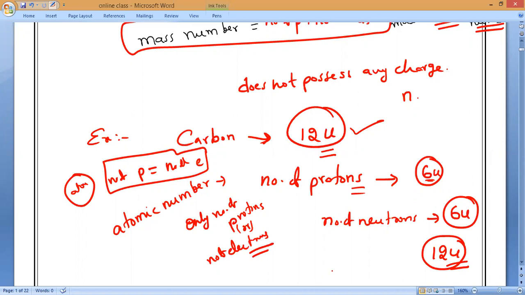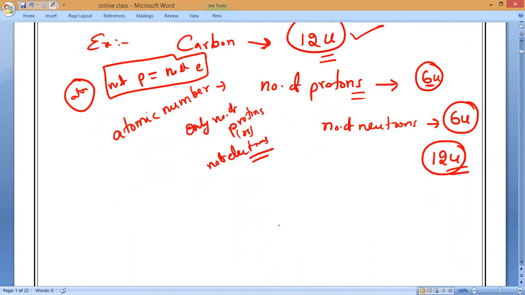Now, I will give you two statements. Please write these two statements. In any atom, the number of protons is equal to the number of electrons.